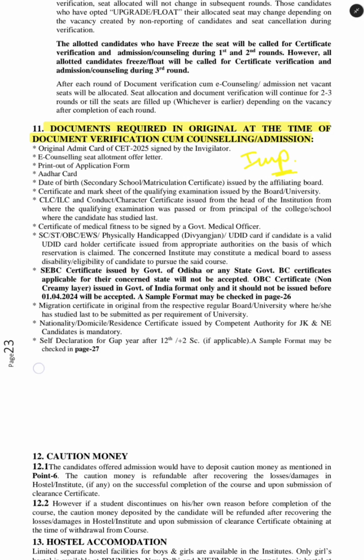And one more important thing, please check this last point, that is the self declaration form. That is if you have a gap, like some people give the examination of NEET or other exams like CUET. So if you have a gap year, you have to fill this form. If you have a gap of 1 year, or 2 years, you have to fill it accordingly. So please check this on page number 27.